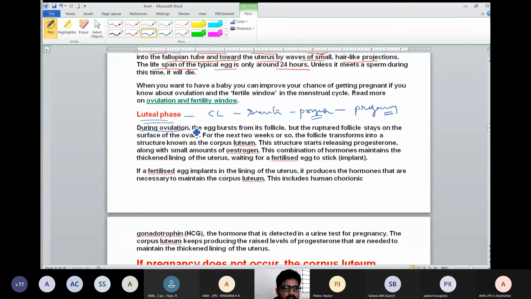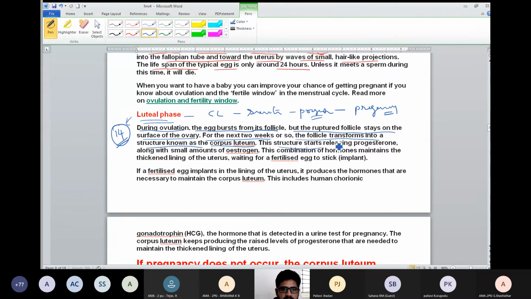During ovulation, the egg bursts from its follicle, but the ruptured follicle stays on the surface of the ovary for the next 2 weeks, meaning 14 days. That's why the luteal phase is always constant, that is 14 days. Also, the follicle transforms into the structure called corpus luteum, which is a yellow colored body, glandular, and it is also an endocrine part.